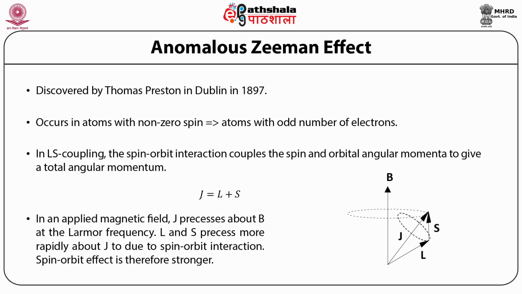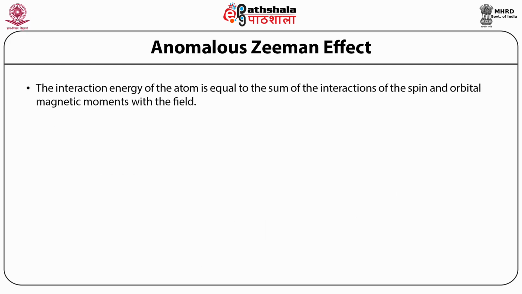The interaction energy of the atom is equal to the sum of the interactions of the spin and orbital magnetic moments with the field, and it is given by ΔE = -μz Bz.